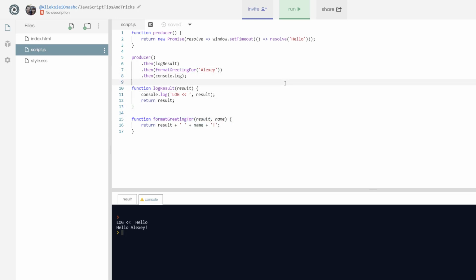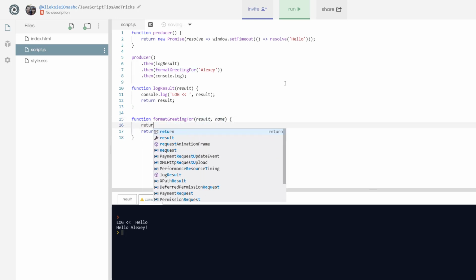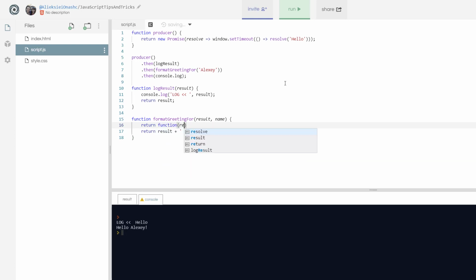Well, it's easy. Instead of returning a string, I will make this function return another function that will accept the result. And this function will have only one argument, name. Is it still working? Yeah, it works.